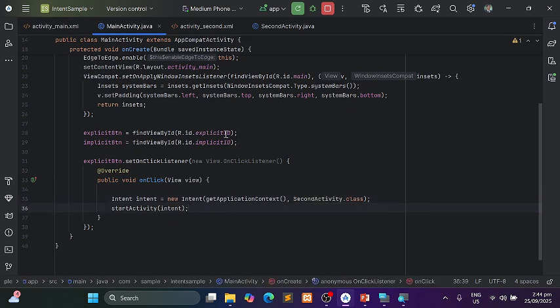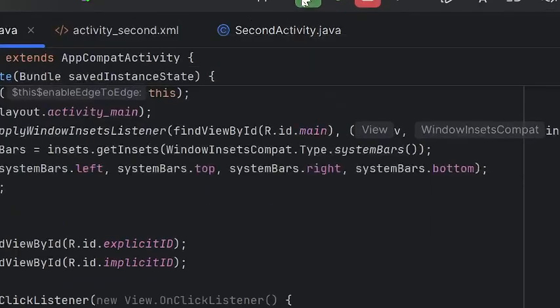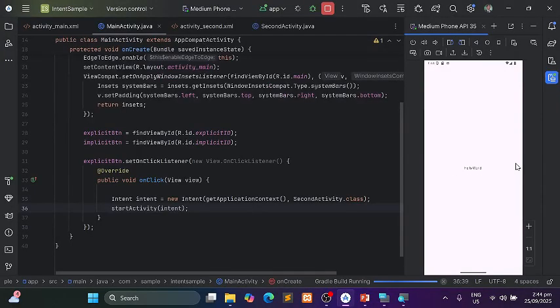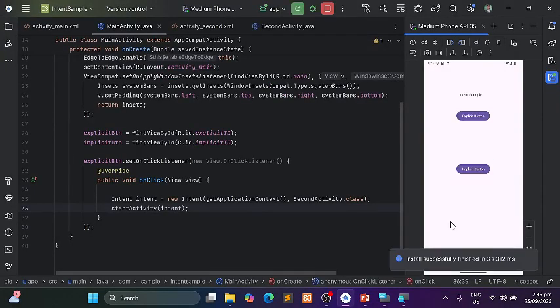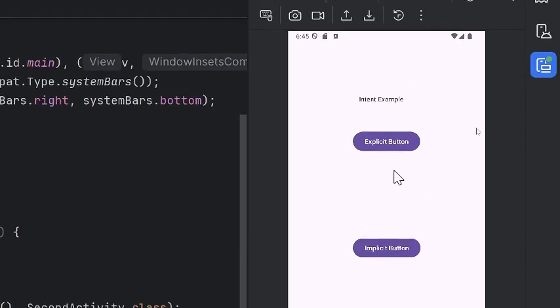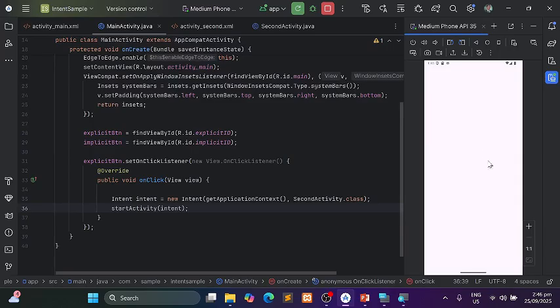Okay. So let us try to run our app. Click this, then you view the running device. Okay, so we have two buttons, the explicit and implicit. So let's try to click the explicit button to see if we can open the second activity. All right. As you can see, our second activity opened. So how can we assure that it is the second activity that was opened?